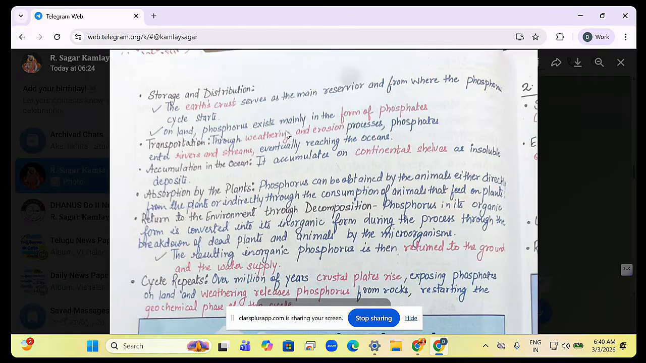On land, phosphorus exists mainly in the form of phosphates. So where do phosphates come from? Earth crust. Now this is solid. Normally it takes much time to dissolve. It is not that much dissolvable.